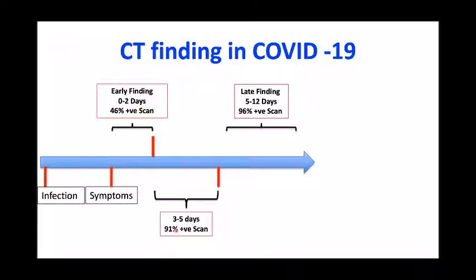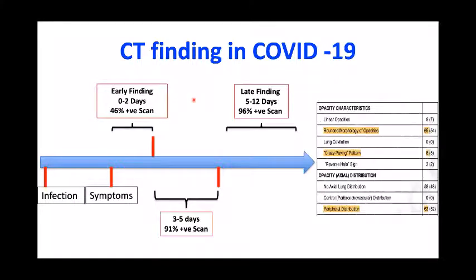In the next 3 to 5 days, 91% of the patients have a positive CT scan, and after 5 days, 96% of the patients have some type of finding on a CT scan. So again, these data can be extrapolated to lung ultrasound while doing a lung ultrasound in COVID-19 patients. In the CT they find mainly round morphology of ground glass opacities and some crazy paving pattern also.